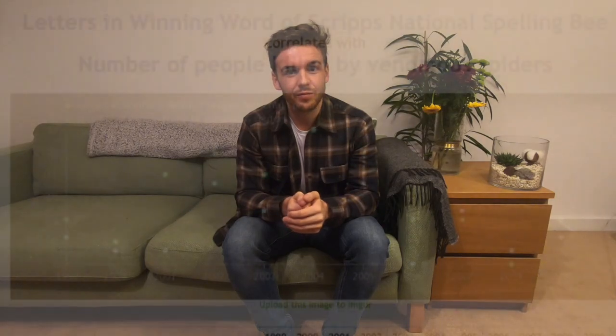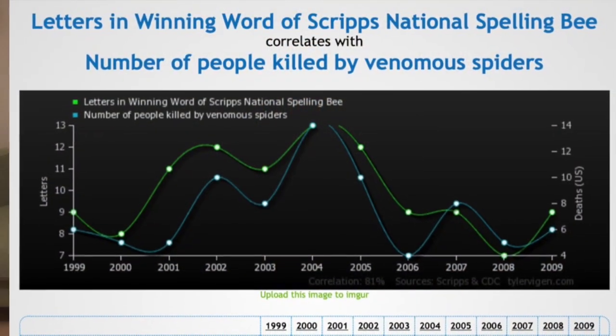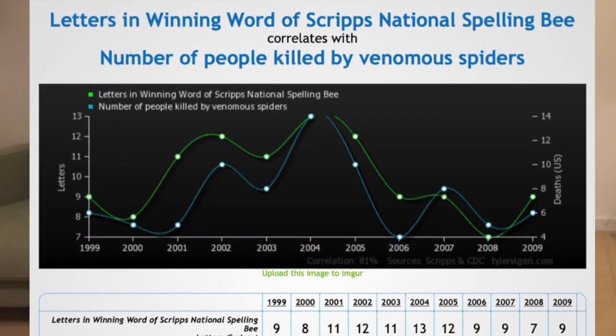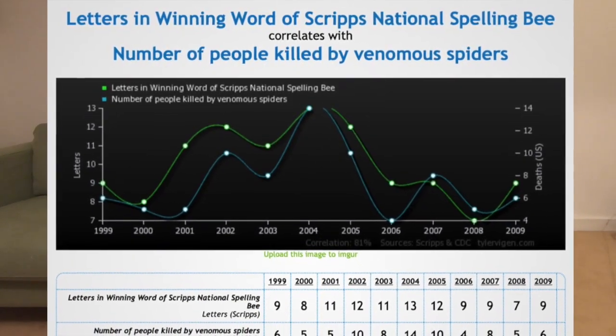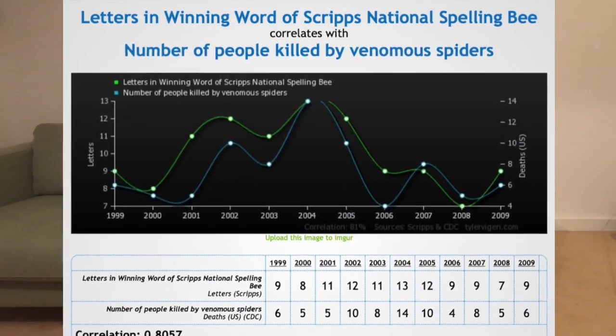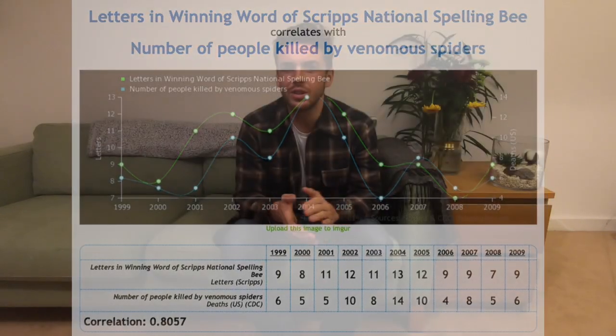Here's an example of P-hacking and the problems it can cause. Here in this graph, there's clearly a correlation between the best word in a spelling bee competition and the number of people in the USA killed by venomous spiders. So what does this show us? Nothing, because it's a load of nonsense.